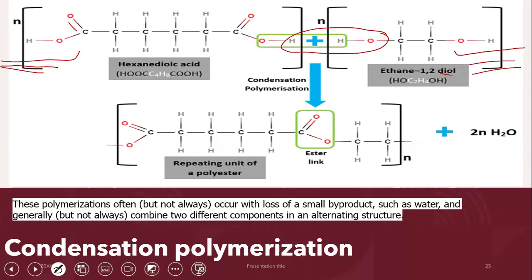Because you have got functional groups on both sides, what's going to happen? They are going to react from both sides. And as a result, you will end up getting a long chain molecule. And of course, in the process, we're getting a molecule of water. Hence, it is a condensation reaction, right? So in a condensation reaction, two different monomers, generally speaking, react to give you one large molecule and one byproduct, normally water. And this is the most common one that's mentioned in most syllabuses.